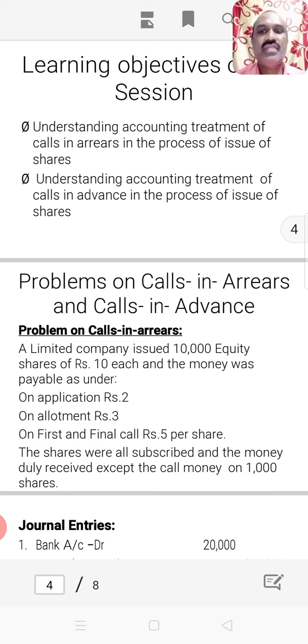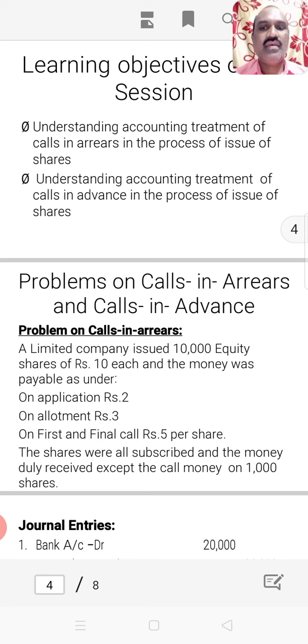That means the company has issued 10,000 shares carrying 10 rupees price, and that 10 rupees is collected by the company from the shareholders in the following way: 2 rupees at the time of application, 3 rupees on allotment of shares, and the remaining 5 rupees on the call. That means only one call is made by the company, at the rate of 5 rupees. So put together it becomes 10. The shares were all subscribed and the money duly received except the call money on 1000 shares.